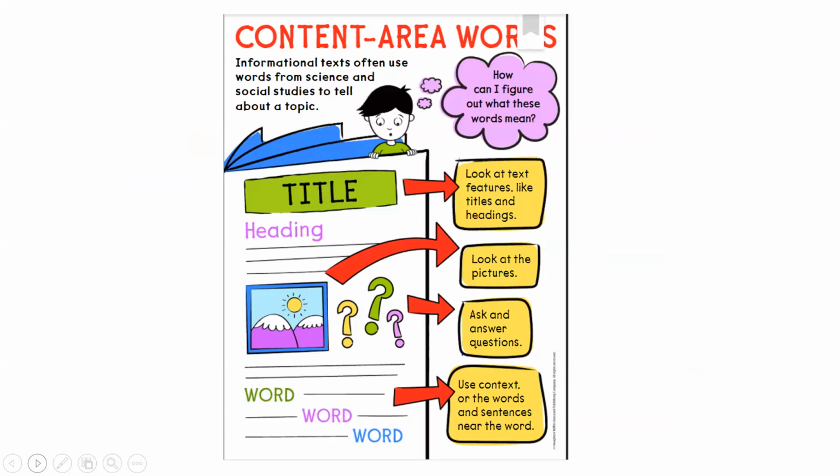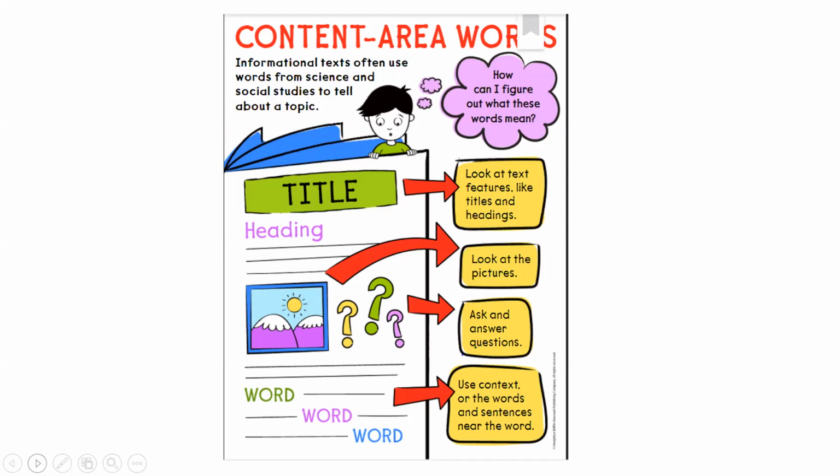And so here's the boy thinking, how can I figure out what these words mean? So here are some ways we can figure it out. We can look at the text features like titles and headings. So we can look at the top of every page and see if there's a title or heading that'll give us an idea what this topic is about, and that'll help us maybe figure out the word as well.